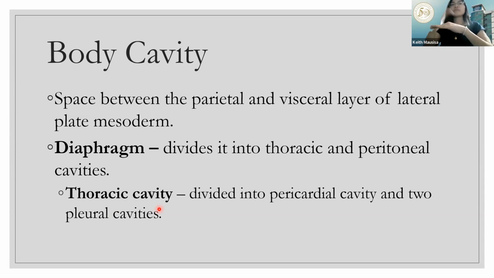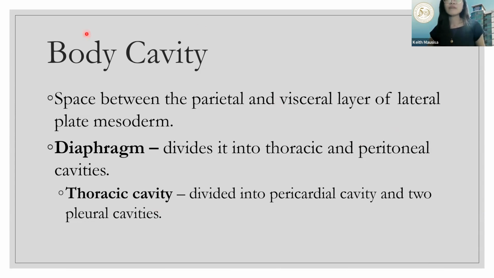The cavity itself is the pericardial cavity, wherein the heart will grow, and then two pleural cavities where our lungs will be found later on.